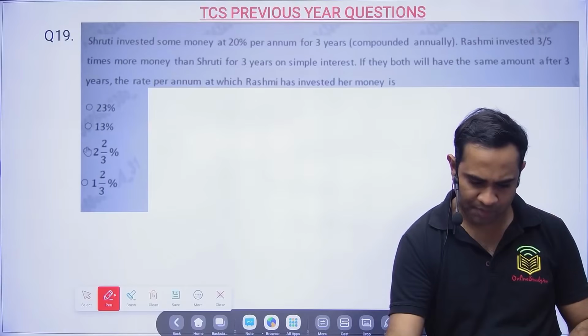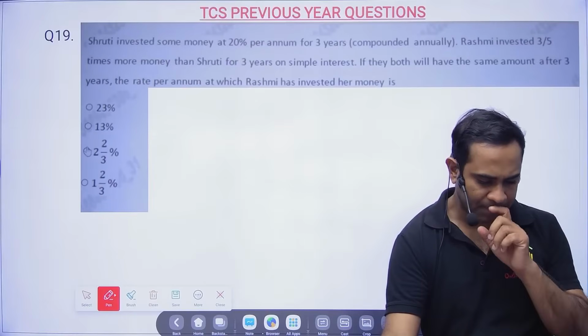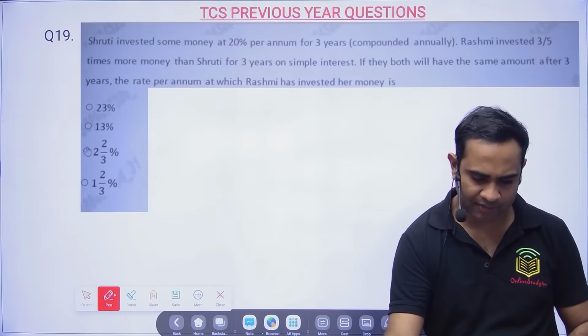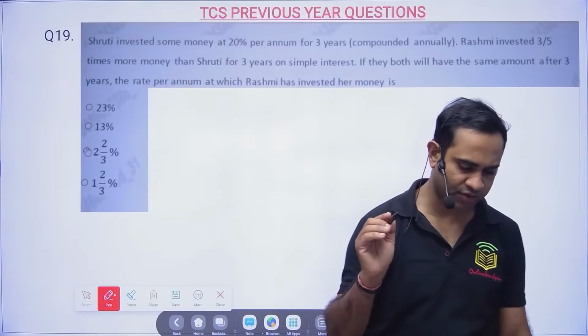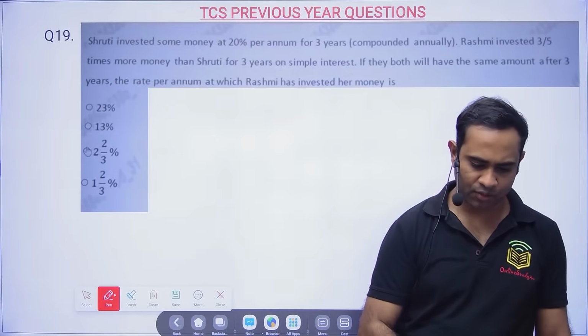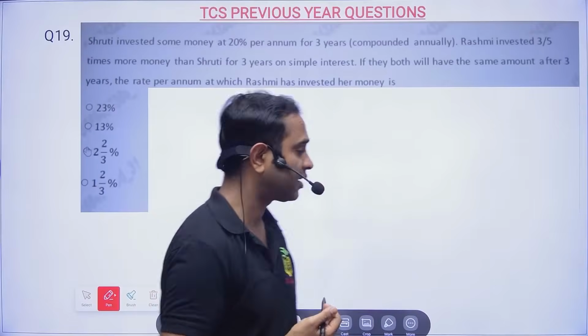Okay, your time is up, and 44% of people are telling me, bhaiya, option B is the correct answer. Now let me see what the correct answer will be. This is a very good question, and I don't think anybody has solved this. If you think you have solved this, put the answer in the comment section.